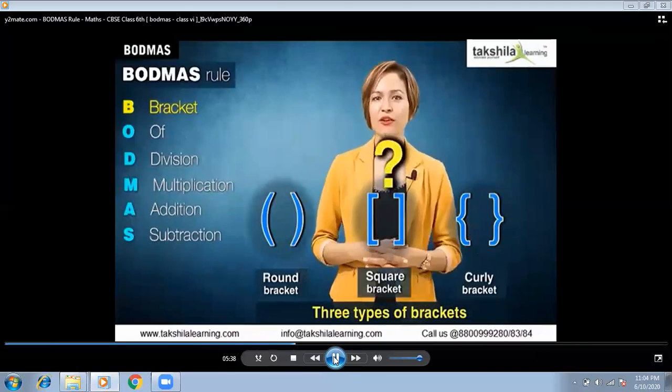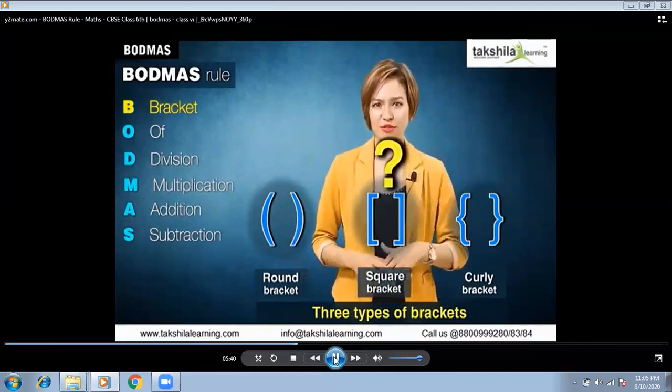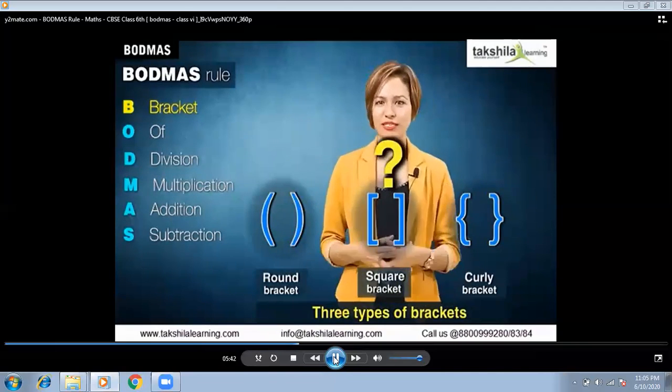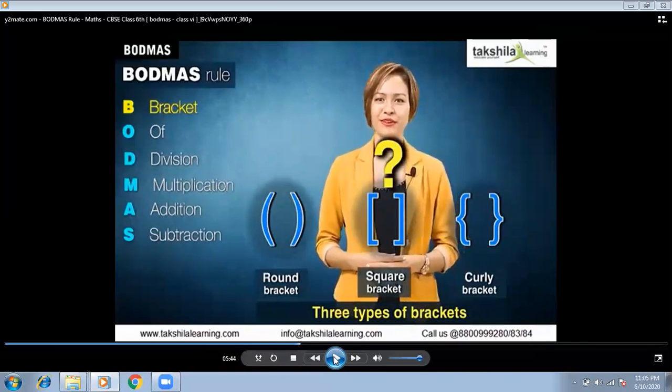But why do you think there is a need for using 3 types of brackets? Isn't a single bracket sufficient? Okay, here she is telling you about the different types of brackets that we have: round brackets, square brackets, and curly brackets. But in class 5, there's only the starting of Bodmas, so there is no use of curly and square brackets. So we only go through with round brackets. Okay.